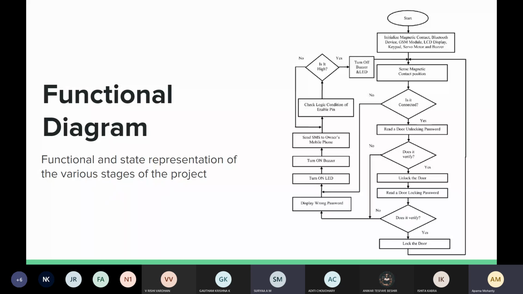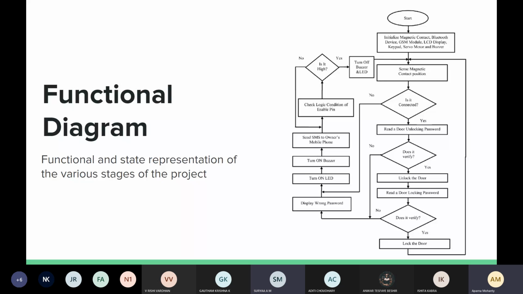If a person goes in, it checks if it is connected or not, and they have to enter a password. If the password verifies, then the door is unlocked. After the person enters, they can re-enter a password to lock it. Again it verifies if the password is correct or not. If it is wrong, it will display wrong password, turn on the LED, and also turn on the buzzer.